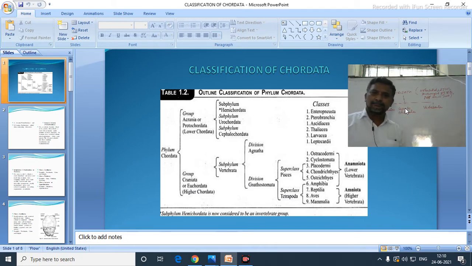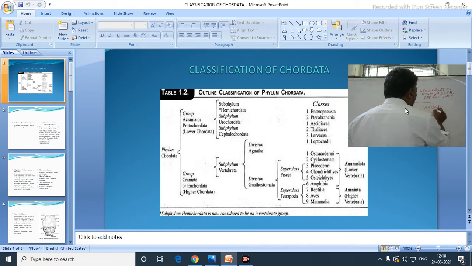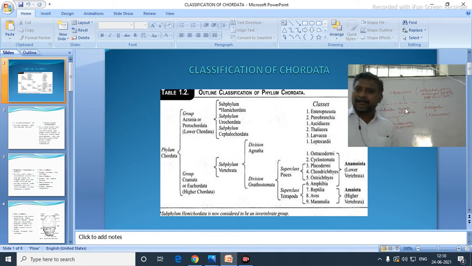This Urochordata and Cephalochordata collectively are called protochordates. These protochordates do not have any cranium, so they are acraniata. Now here, Vertebrata is called craniata because they have a cranium in their body.